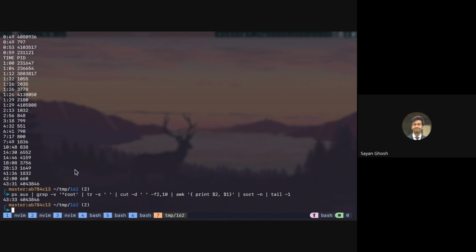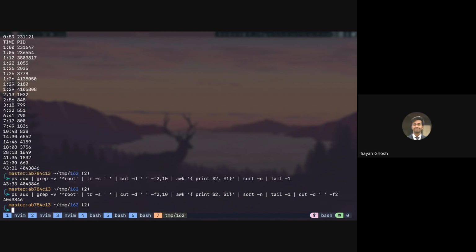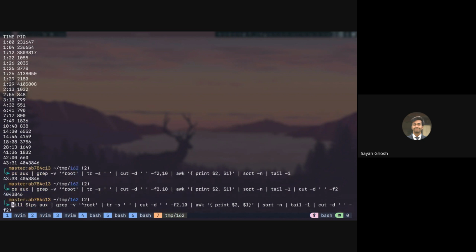So how do I extract the PID? Cut minus D space F2. Yes. So now this is the PID. Now how do I kill this? Store the entire thing in a variable and then kill that. Yes, both are correct. You don't need to store it in a variable. What you can do is just put kill here. So kill this, or you can use xargs as you mentioned. I'm not going to do this because I don't know what this process is. Most probably something important. Or we can do xargs kill. Either way, this will be killed.